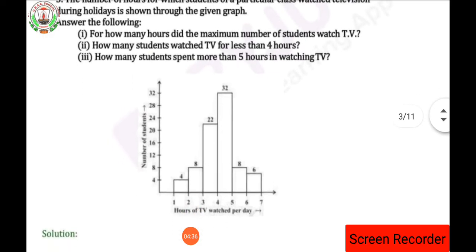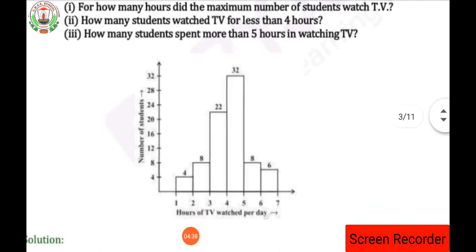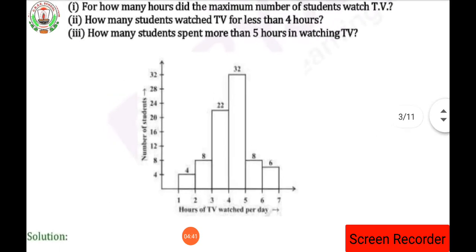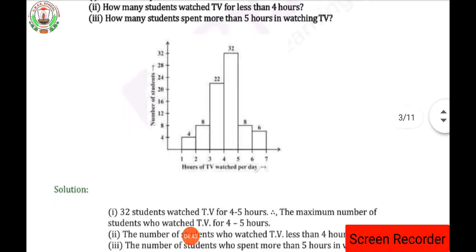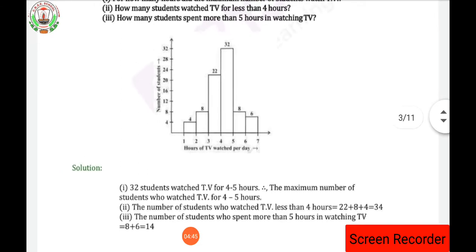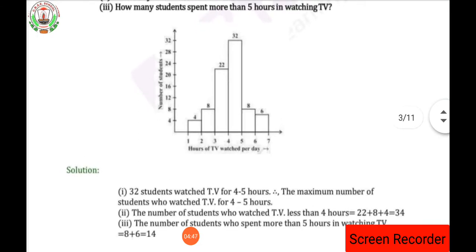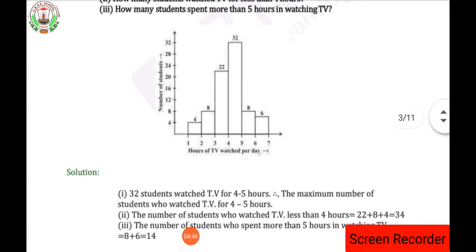Okay, so let's see the graph. So here we have the graph, isn't it? Can you see the graph? If it is not properly visible on the screen, please look at the graph in your NCERT book, page number 77. It is given. Okay, so as I told you, the graph is already given in the question.